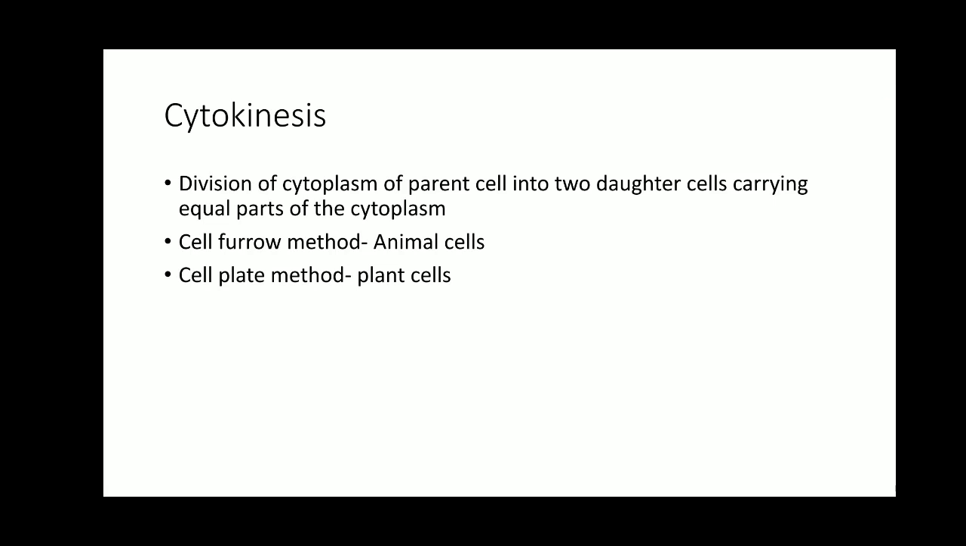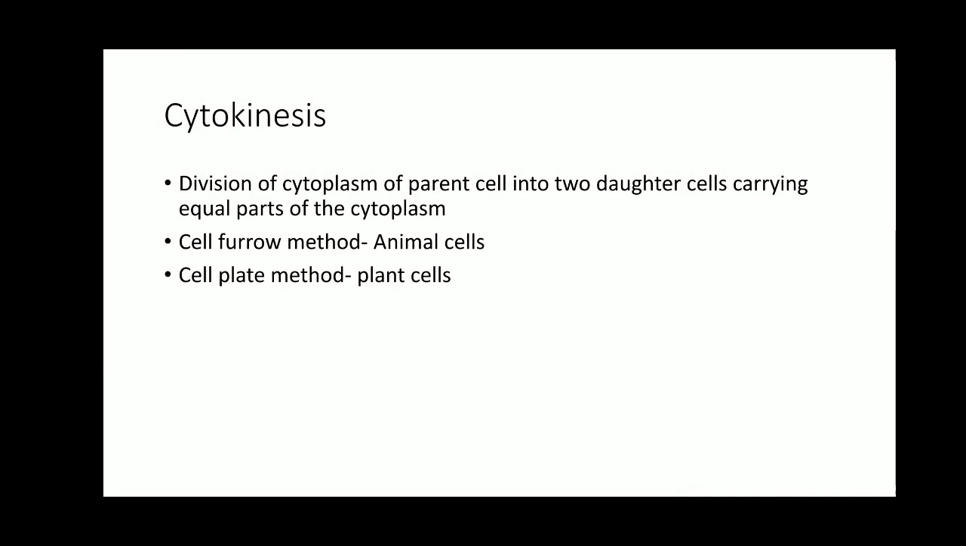Getting means whatever the cell organelles that are synthesized and present in the cytoplasm must also be distributed equally to both the cells, and they should be made independent. That is done by the process known as cytokinesis. So cytokinesis is furthermore divided into two types. One is known as cell furrow method, another one is cell plate method.